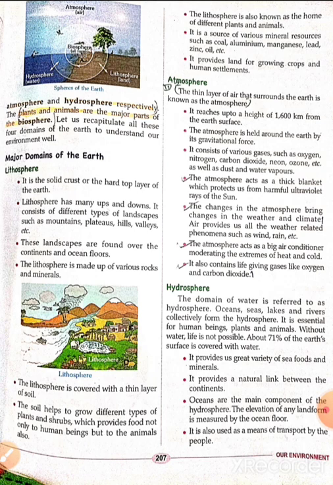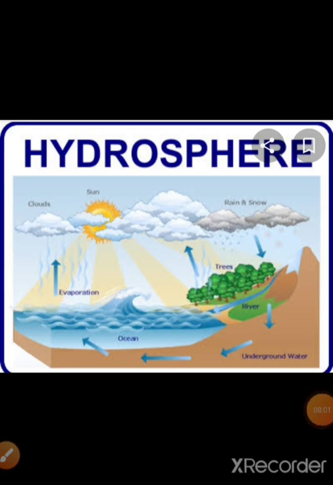It's essential for human beings, plants, and animals. Without water, life is not possible. And about 71% of the Earth's surface is covered with water. So this is the picture of hydrosphere, how it works. The water on the earth, because of heat, transforms to water vapor, then it forms the cloud, then it again comes in the form of rain, and again this cycle continues, right? And underground water also comes under hydrosphere.